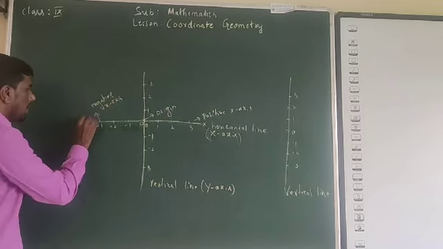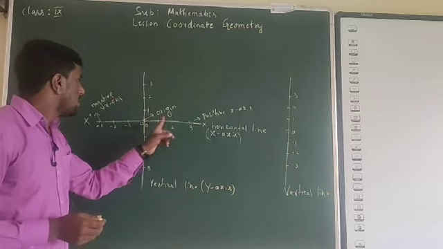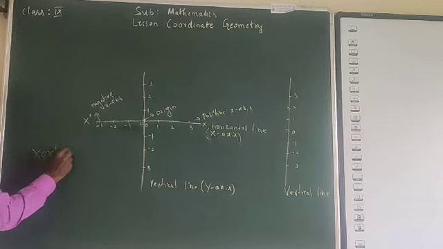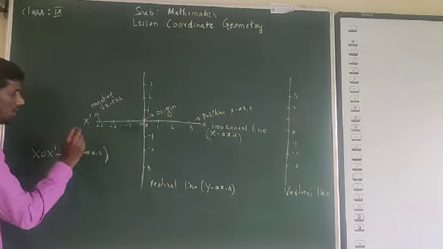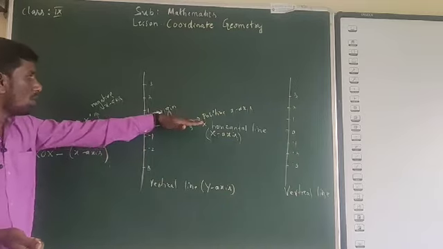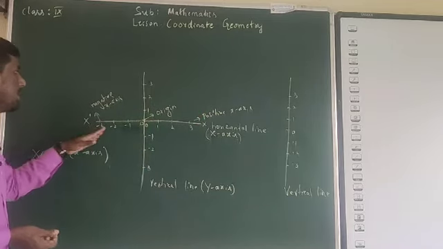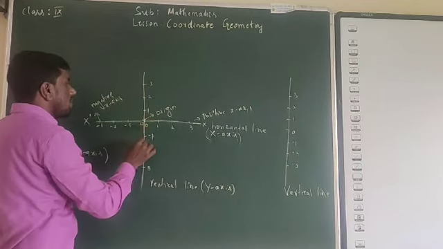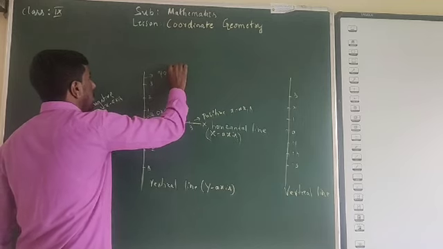This will be called x dash. So x dash is the negative x-axis. Similarly, the vertical line: these are all positive numbers, so this is the positive y-axis.